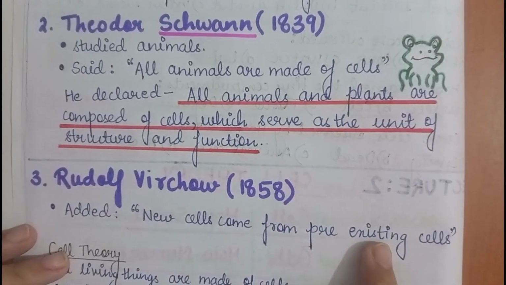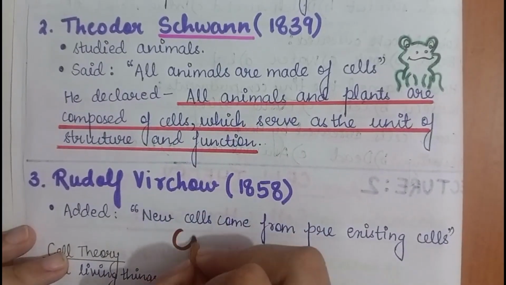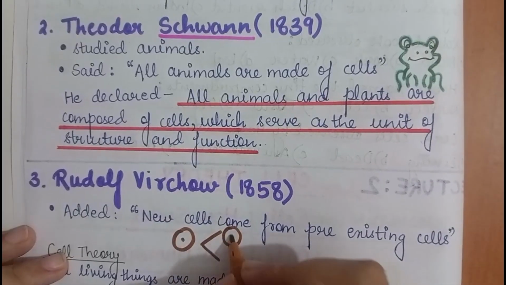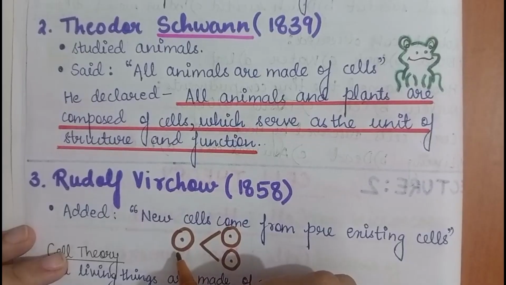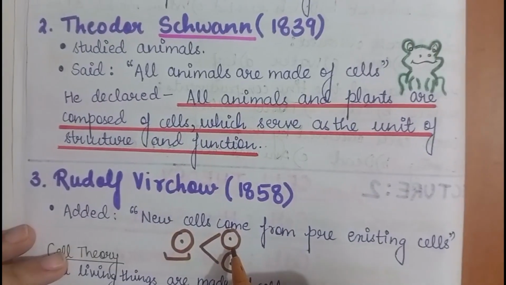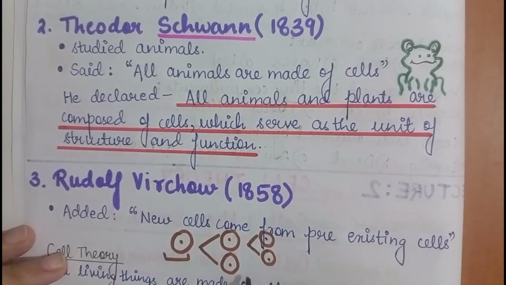Means new cells are coming from already existing cells. Suppose this is the parent cell, okay, and it will form two daughter cells. So this daughter cells came from the parent cell, from the cell which was already existing, and this daughter cell will again divide and it will again form two new daughter cells.